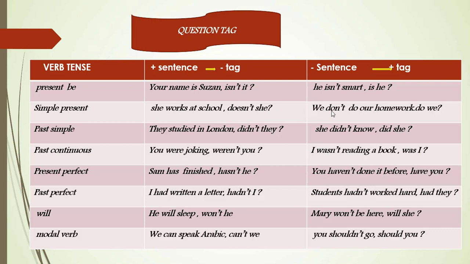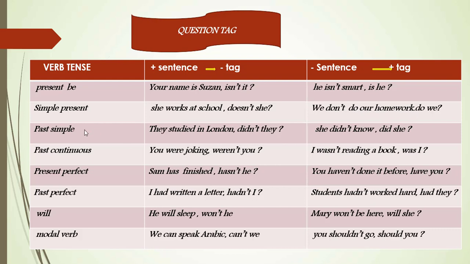Another example: We don't do our homework, do we? So look here, don't do is negative. The question tag is do we, and do is positive. We don't do our homework, do we?